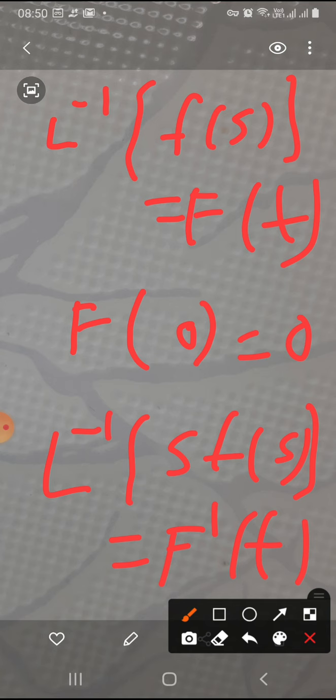So derivatives of inverse Laplace transform or multiplication by powers of s states that if inverse Laplace transform of F(s) is f(t) and f(0) is equal to 0, then inverse Laplace transform of sF(s) will be f'(t). This we can prove in the following manner.